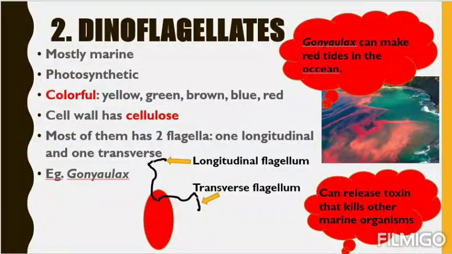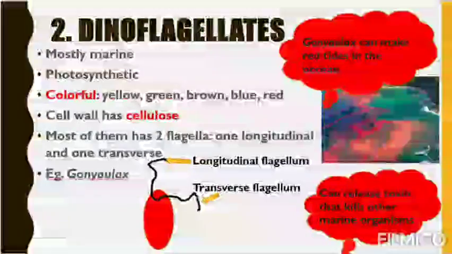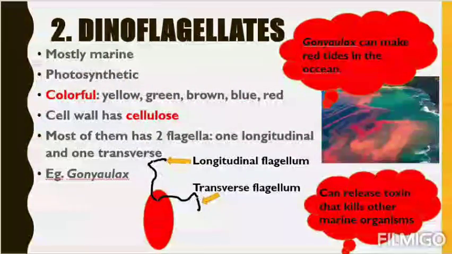Just like plants, trees, the cell wall has cellulose. Just like them, these dinoflagellates have a cell wall that is made up of cellulose. Most of them have two flagella that we have already discussed. One is longitudinal and one is transverse. That means two flagella are present exactly 90 degrees to each other. See in the diagram below, one is the longitudinal flagellum, another one is the transverse flagellum.